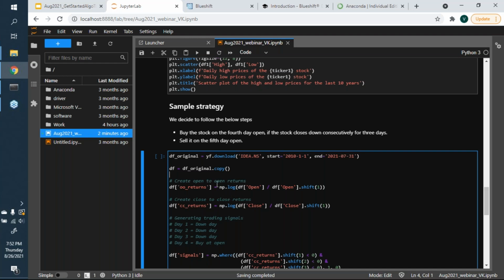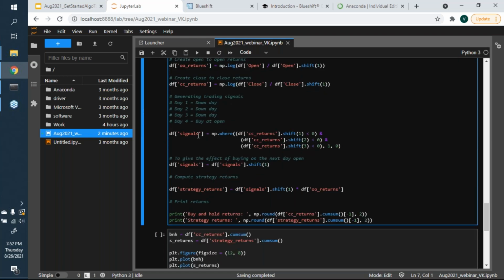Now you'll notice that I've used np.log. So I'm using the difference of log prices as a proxy for returns, because that is another way to compute returns aside from today minus yesterday divided by yesterday. We can also just take log of today's price minus log of yesterday's price, which is similarly going to give you returns for that day or for that period, right? So that's what I'm doing.